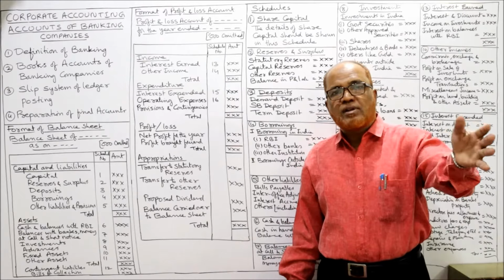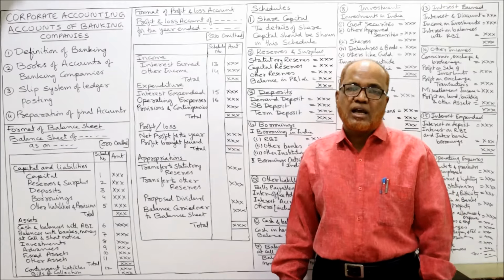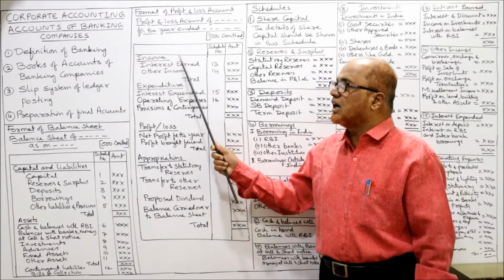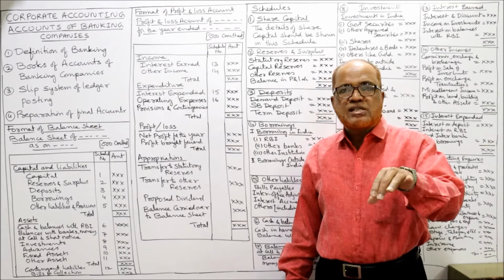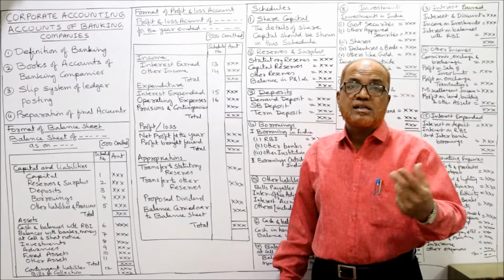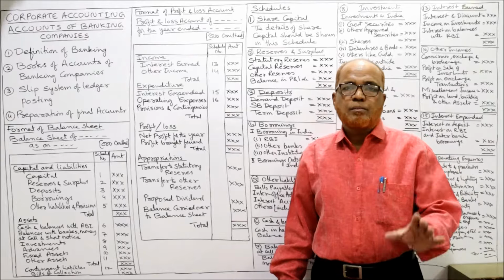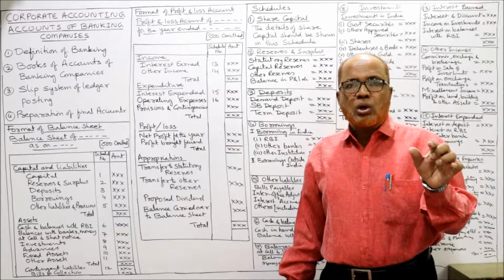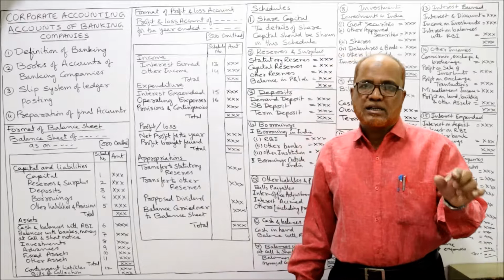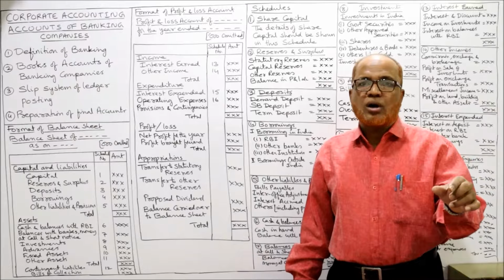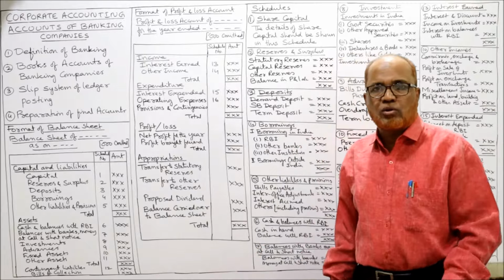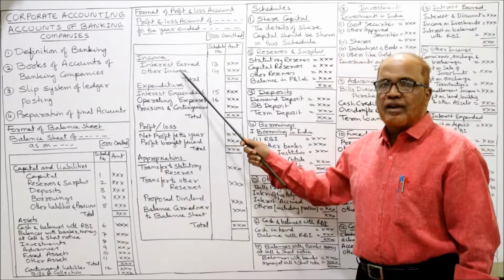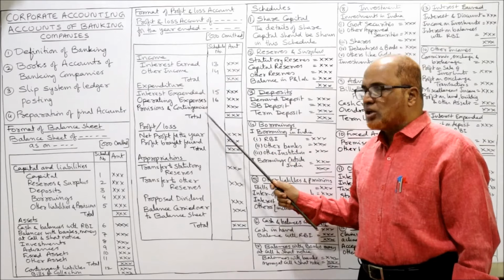On that, the banker will charge interest. It's an income. So it is interest earned. So you have to be clear in mind which is the interest earned and which is the interest expended. Simple rule: interest on loans is interest earned. Interest on deposits is interest expended. This rule you remember. So total of income you have taken, total of expenditure you have taken.